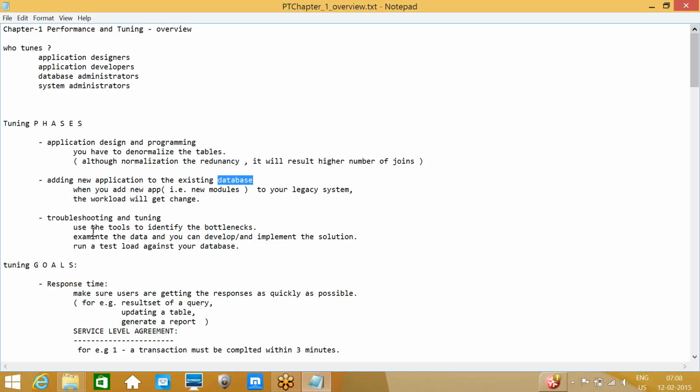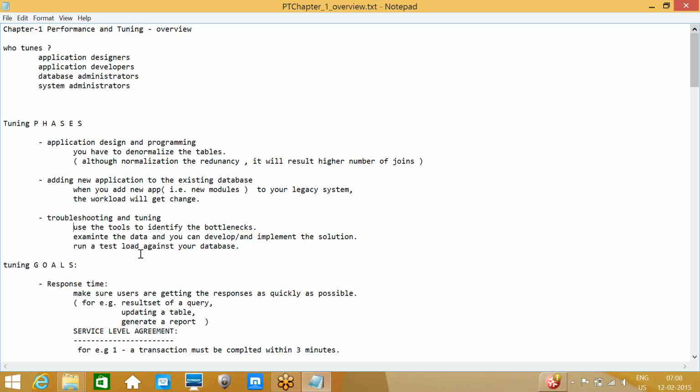So next one is troubleshooting and tuning. We need to troubleshoot before it is affecting our database. Suppose you identify the top 10 queries or large queries before moving to production release. Let us take an example: this month we have a requirement.